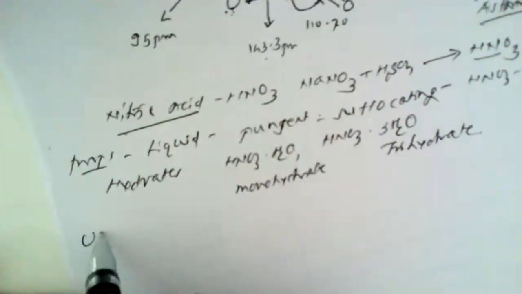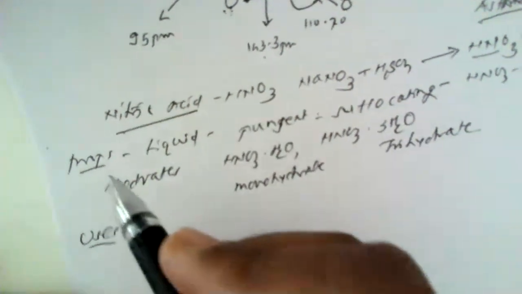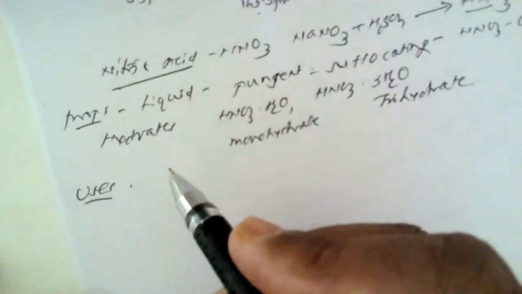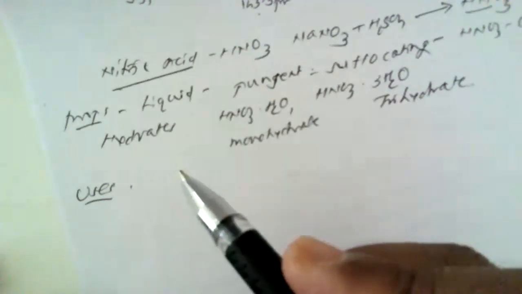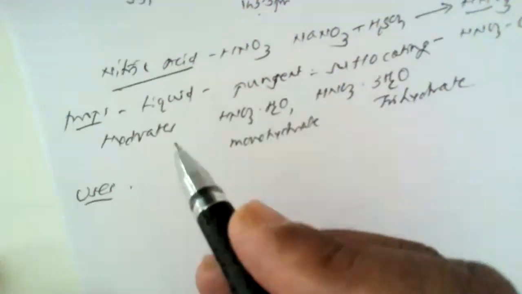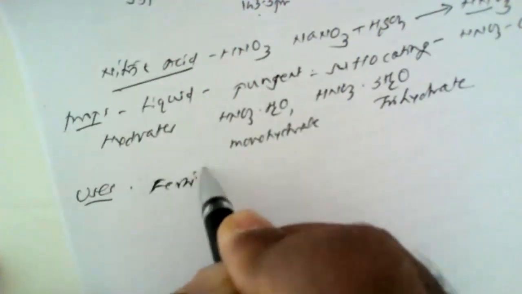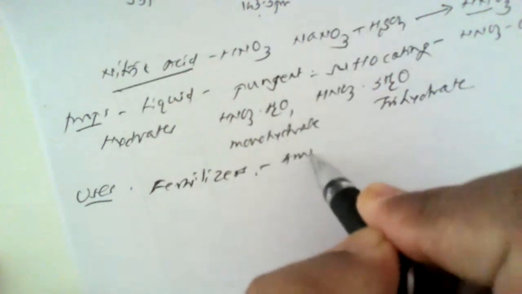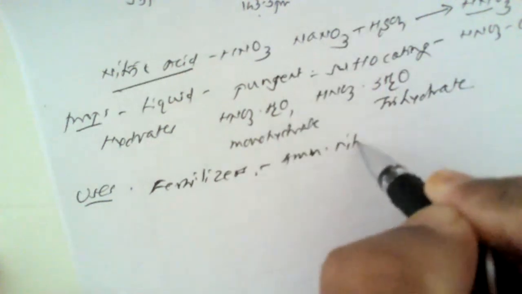Now, what are the uses of nitric acid? As we know, we use nitric acid in the laboratory as a chemical, as a reagent. Besides its use as a reagent, it is used widely in the production of fertilizers, various fertilizers which are available in the market, for example ammonium nitrate.